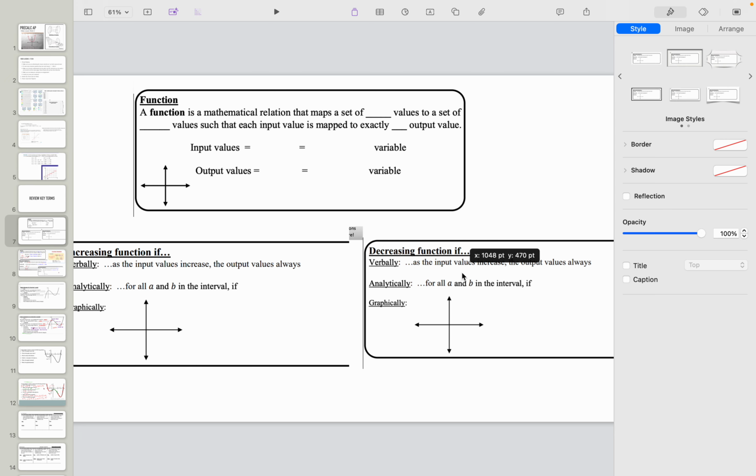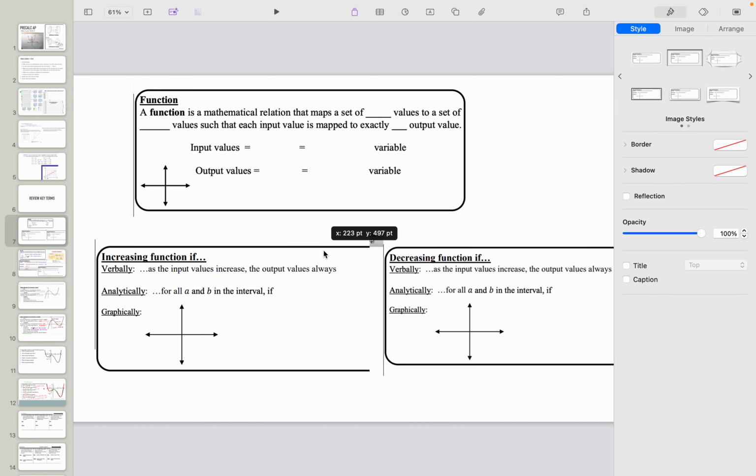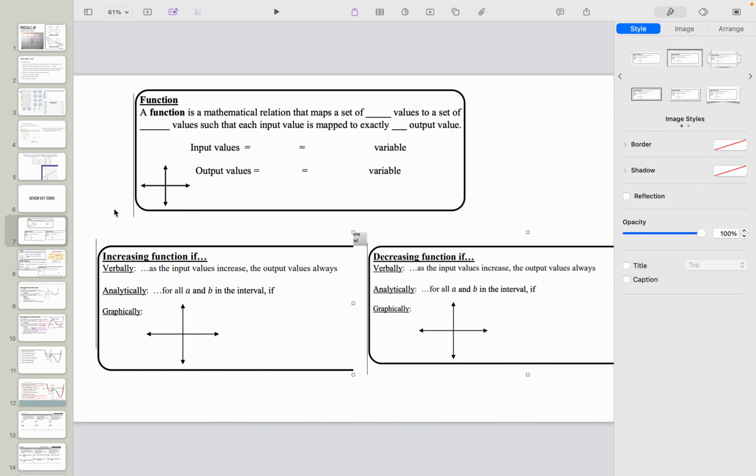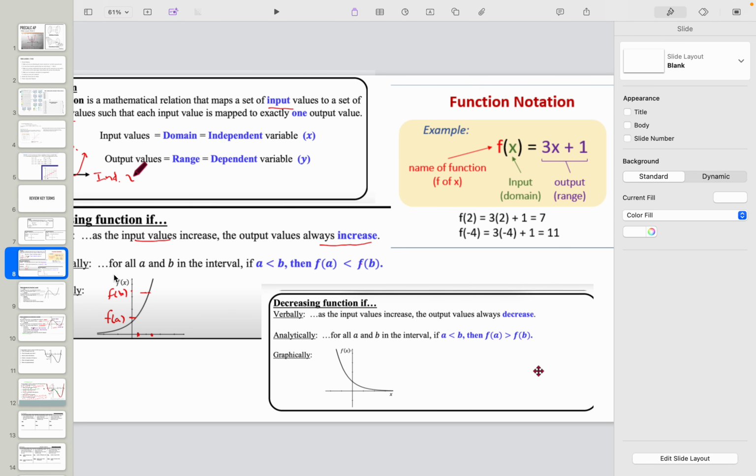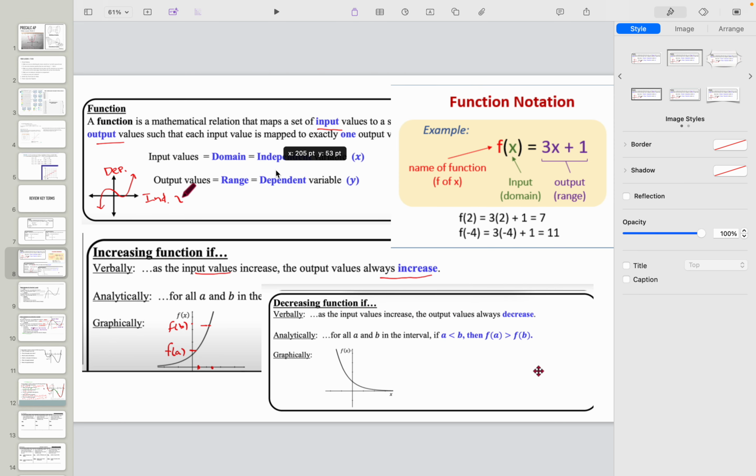This one's not fitting here very well, so let's fit this one over here better. All right, now they fit better. All right, so a function is a mathematical relationship that maps a set of blank. All right, so pause the video. Can you fill in these blanks? Can you just think, what terms might I put there? All right, and this is just telling you, so this might just be I take notes, right? It's increasing if, right, and decreasing function if. All right, so after you pause this video, I'm going to go over these terms after you've written down what you know.